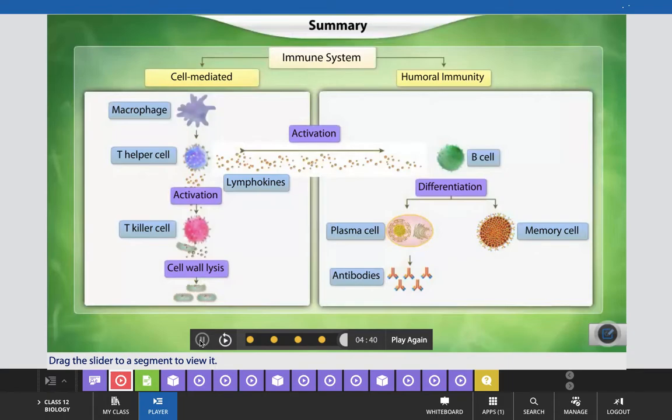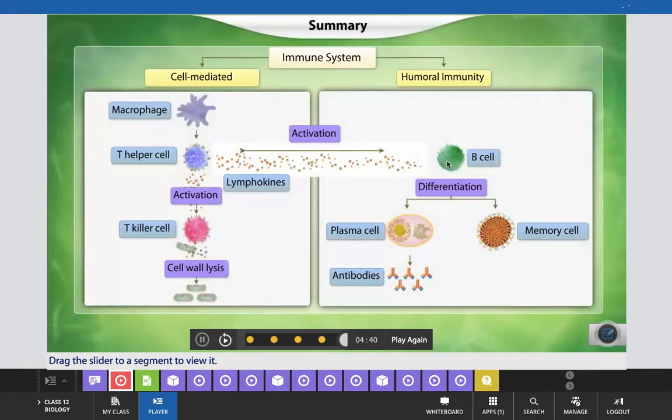Now I think it is clear from this summary chart that our immune system produces two types of acquired immunity, cell-mediated immunity (CMI) and humoral immunity, developed by T and B cells. Cell-mediated immunity is where the main role is played by T helper cells, and we have already discussed and explained that flowchart in the previous presentation.